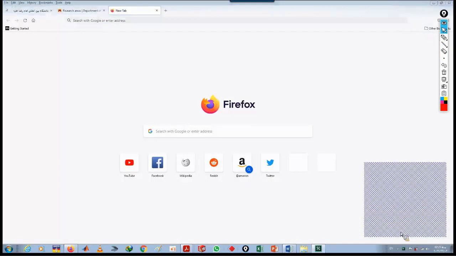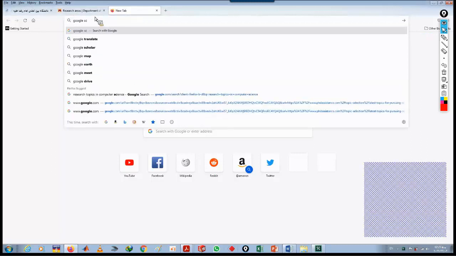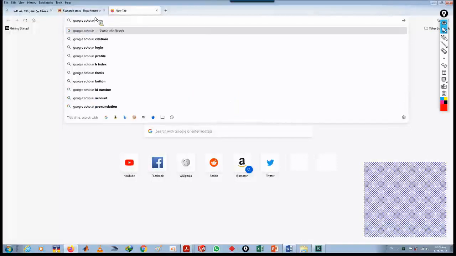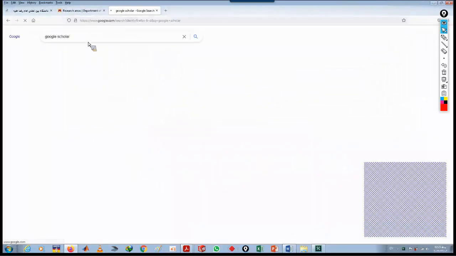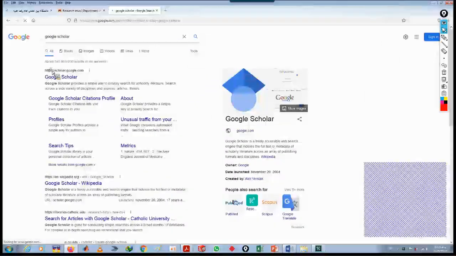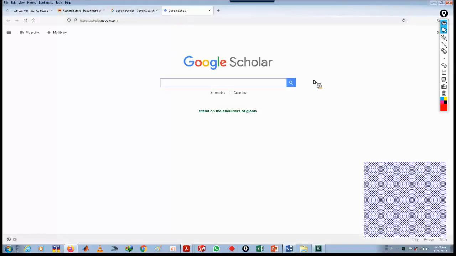Now I want to search for Google Scholar. So I enter. Here you can see the website name, scholar.google.com. So I click on this link, and this is the website of the Google Scholar database.